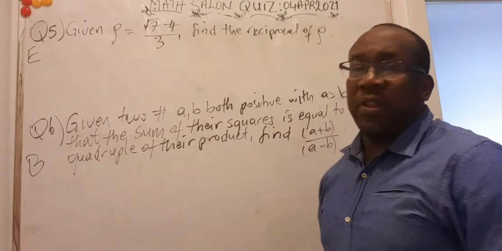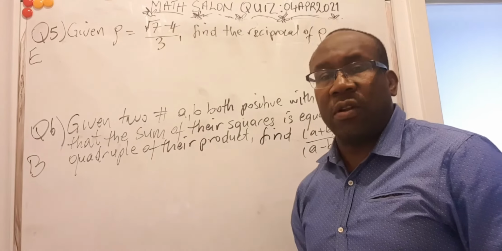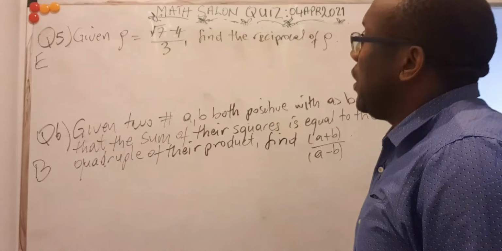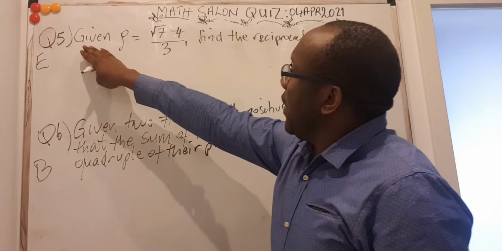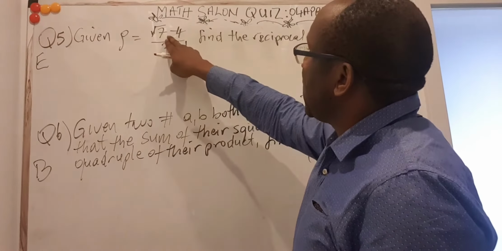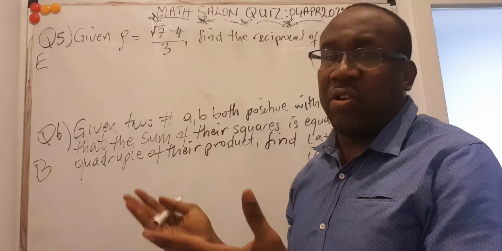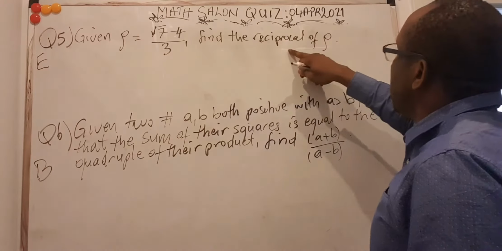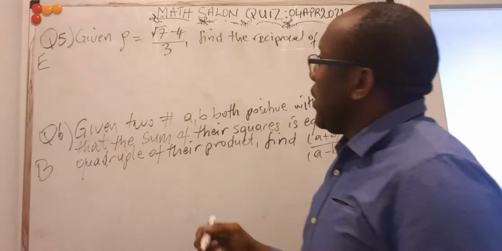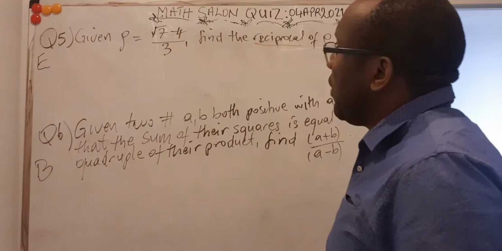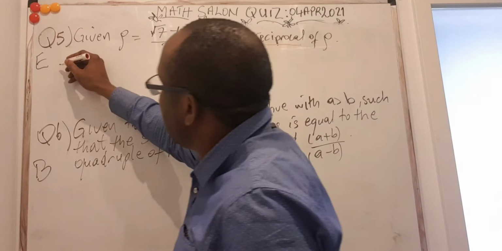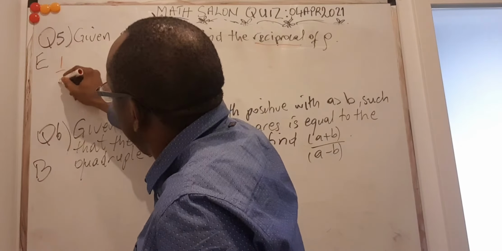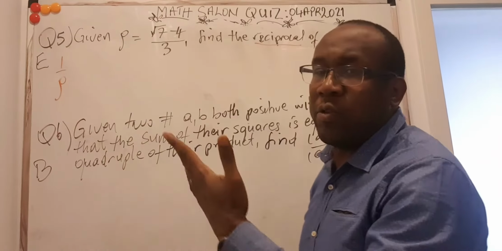So we'll continue with the solutions to the Math Salon quiz ordinary level. Here we had question number 5 that says, given that rho is equal to root of 7 minus 4 over 3, this is a question on surds. Find the reciprocal of rho. The thing we needed here was, what's the meaning of reciprocal? Reciprocal is just like the inverse, which means the reciprocal of rho is 1 over rho. So that's what I was supposed to look for.